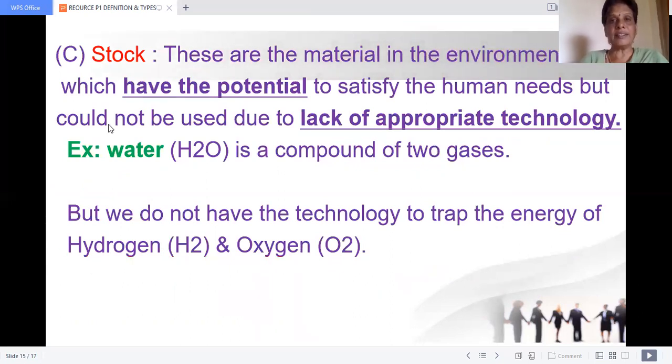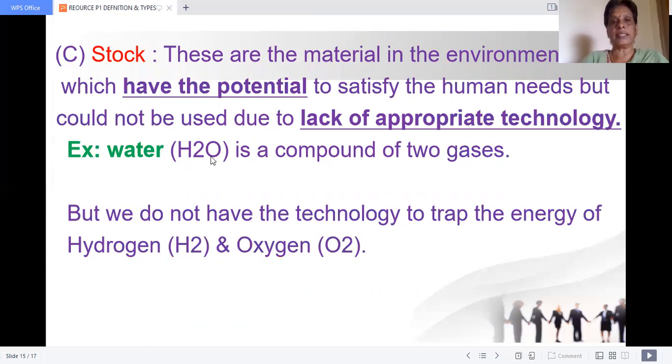What is stock? We have the potential, we know that it is available. I told you an example, the uranium under the Himalayas, and a very good example is given in your book. Lack of appropriate technology. We know that the stock is available, but we do not know the technology to use it. Example, water. Now this research is going on. H2O is a compound of two gases, hydrogen and oxygen.